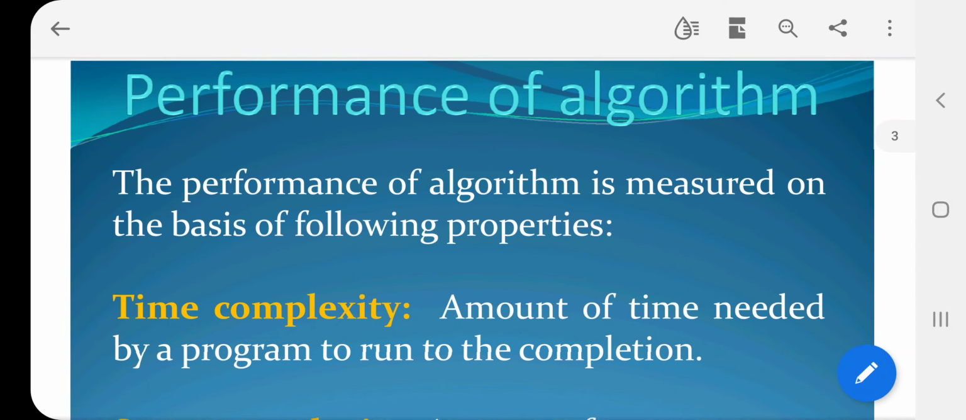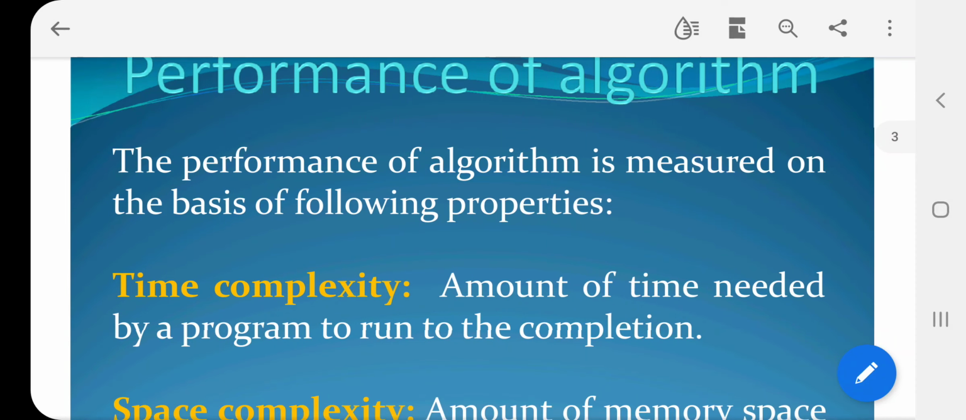Next one is the performance of an algorithm. That is very important. We can write 2 or 3 algorithms for a single problem. Among these 2, 3 or 4 programs, which one is the best one? That is very important. So we have certain criteria to analyze the best algorithm among all. Performance of an algorithm is measured on the basis of the following properties.